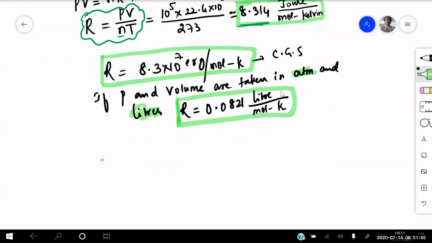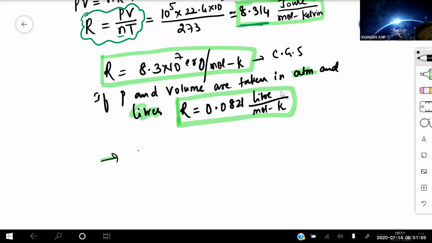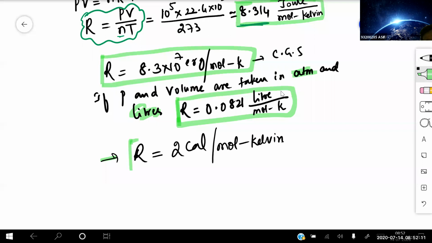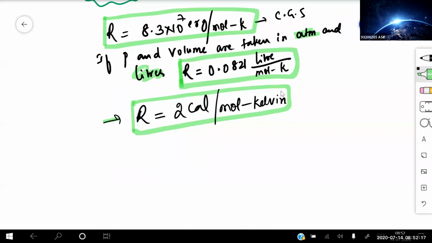Yes, sir. Next, one more point. R is also approximately 2 calorie per mole Kelvin. This is also one of the important units you need to remember. If it is in terms of calories, the R value is 2 calorie per mole Kelvin. Now let us try to calculate the value of k.